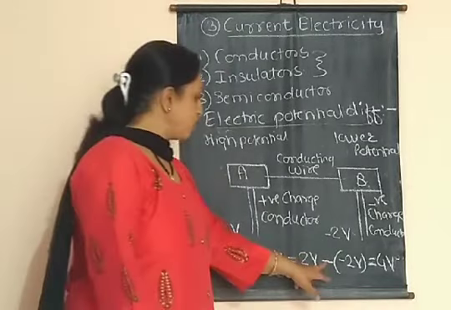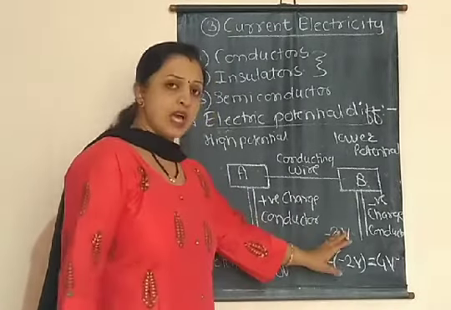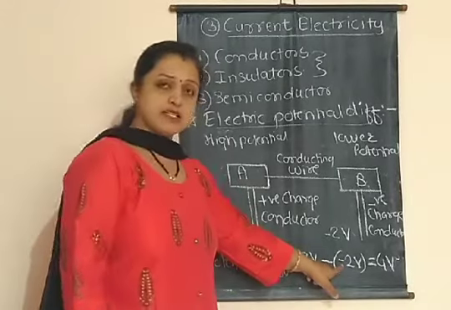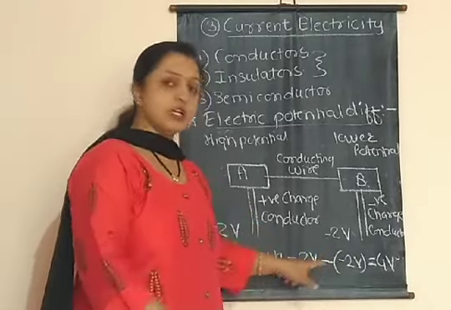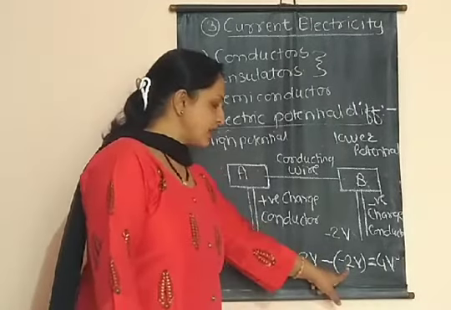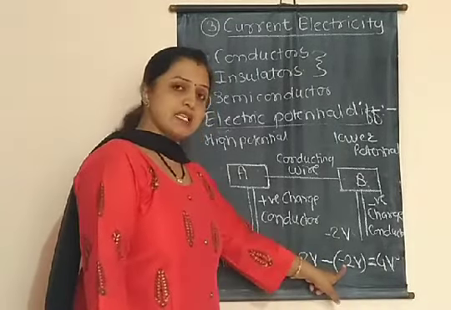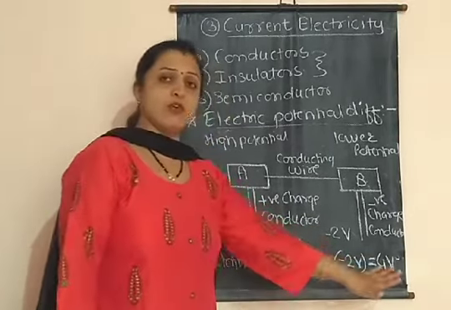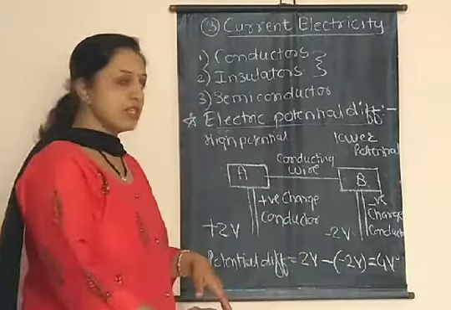Got it? We have to take the difference between these two values, and in order to take the difference, the sign should remain as it is. Don't change the sign. So this is plus 2 V minus minus 2 V. So this minus and this minus becomes plus, and then 2 V plus 2 V equals 4 volt. This is the potential difference between these 2 points.